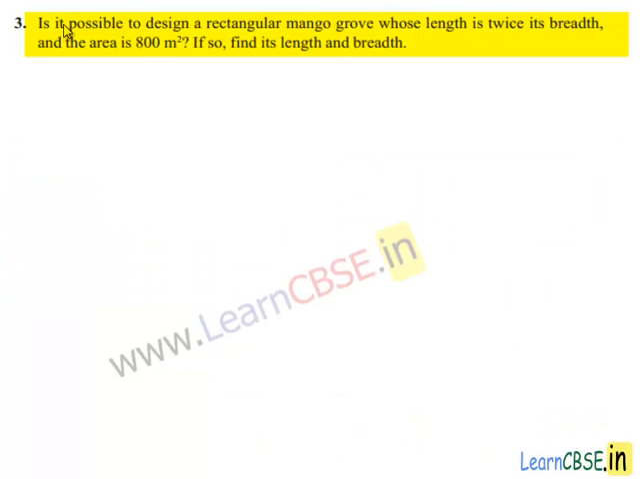Moving on to the third problem. Is it possible to design a rectangular mango grove whose length is twice its breadth and the area is 800 meters square? If so, find its length and breadth. Let us see the solution.